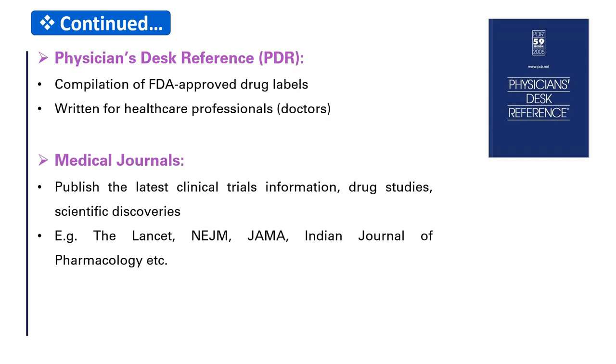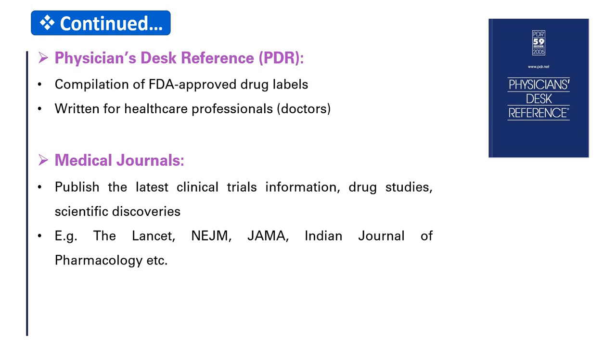Third, medical journals, usually for latest research and updates. Journals publish latest information about clinical trials, drug studies, scientific discoveries, etc. Example, The Lancet, one of the good journals. Second, NEJM means New England Journal of Medicine.